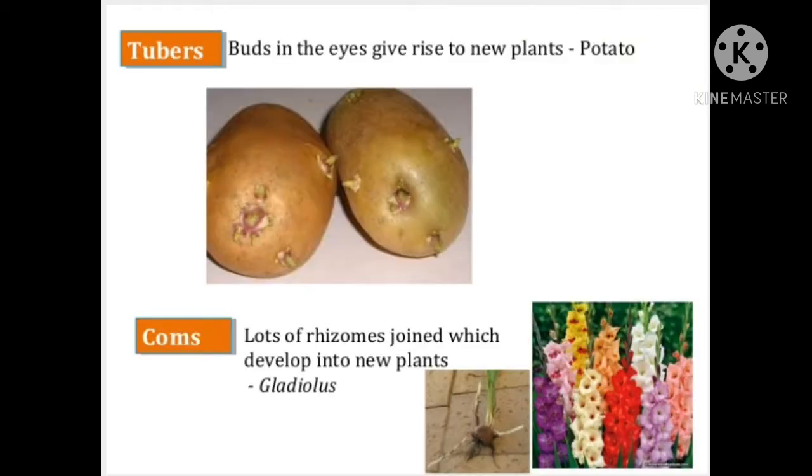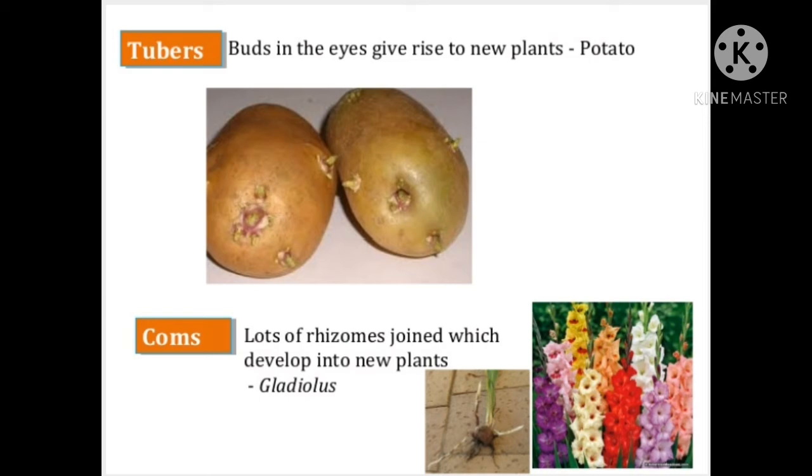Tuber. This is the swollen end of a special underground stem. It arises from the axil of a lower leaf, becomes swollen with heavy store of food material. It has on its surface a number of eyes that grow into buds. A potato is an example of stem tuber.